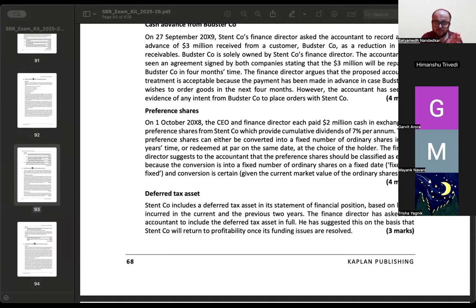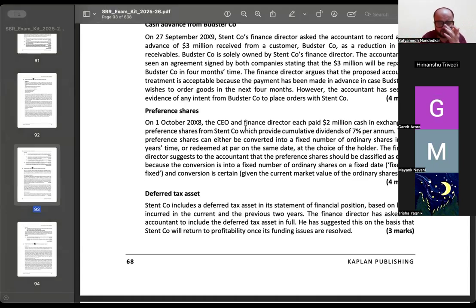Ideally, these preference shares should be classified as what? These preference shares should be classified as a compound instrument. You separate out the equity element, and separate out the financial liability element. What are some of the indicative words in the question which point you in this direction? Conversion into a fixed number of ordinary shares in 2 years' time or redeemed at par on the same date. An option is given to you at the choice of the holder. This is like a classic case of compound instrument and you know how to go about it.